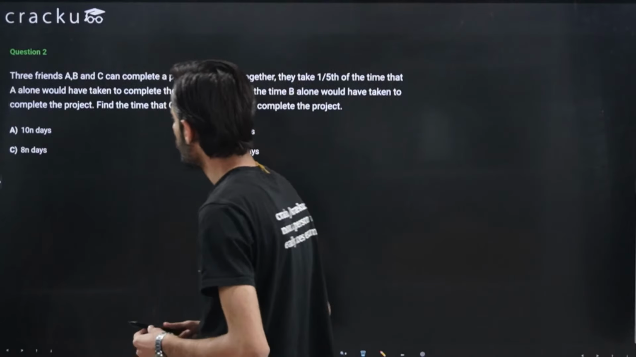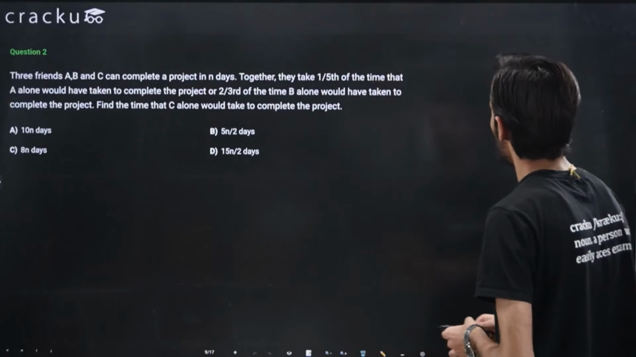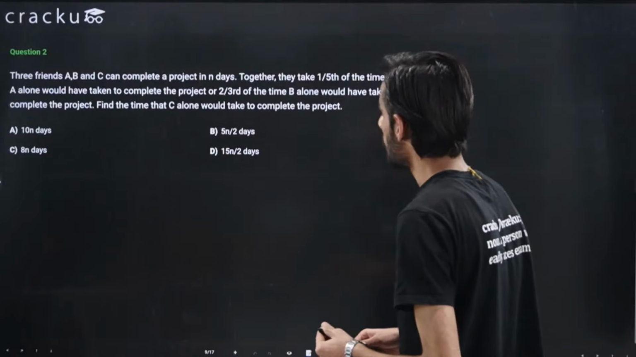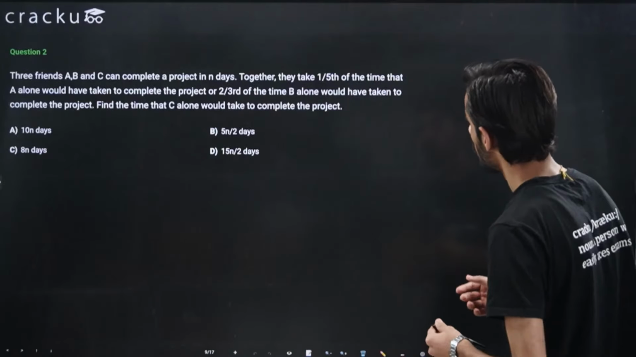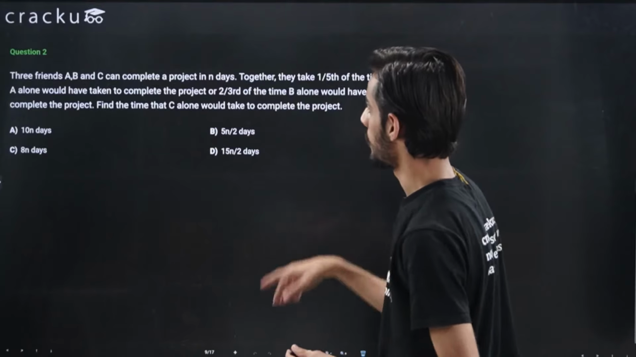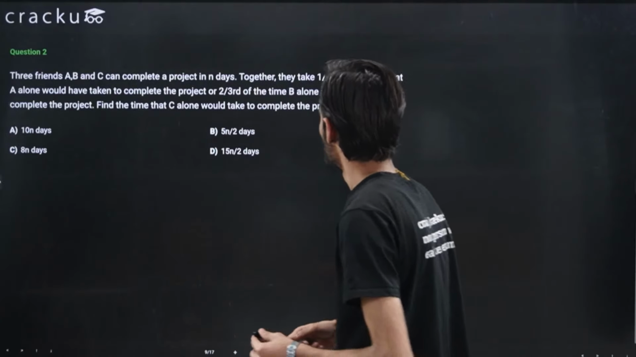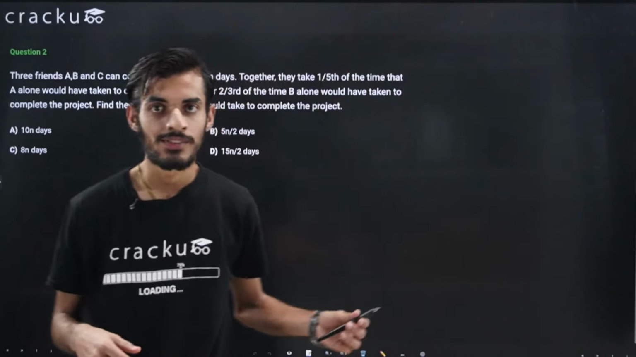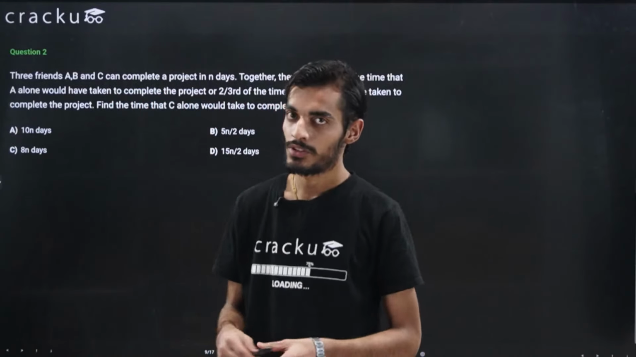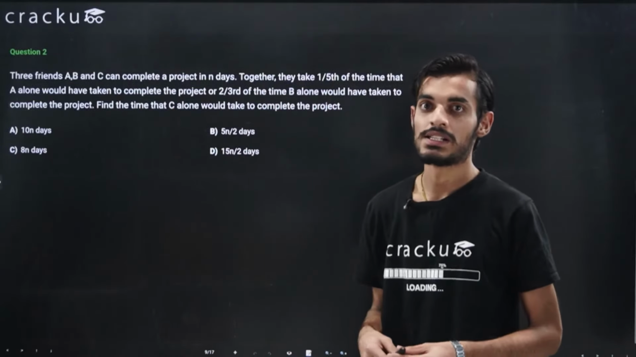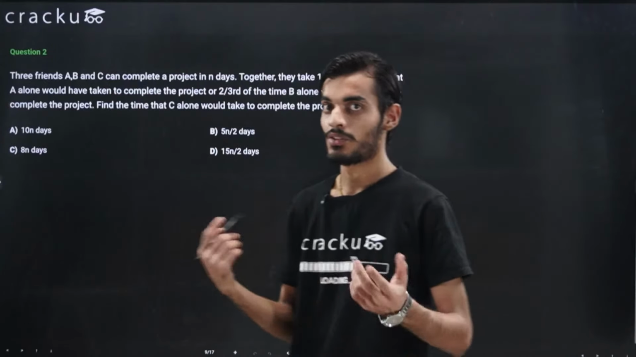So in this question, we are told that three friends A, B, and C can complete a project in n days. Together, they take 1/5 of the time that A alone would have taken to complete the project, or 2/3 of the time B alone would have taken. Find the time that C alone would take to complete the project. Because we are not given the total work or in how much time they are able to complete the work, we won't be able to take the LCM. So in this question, it is better to use the unitary method, where the total work is 1.